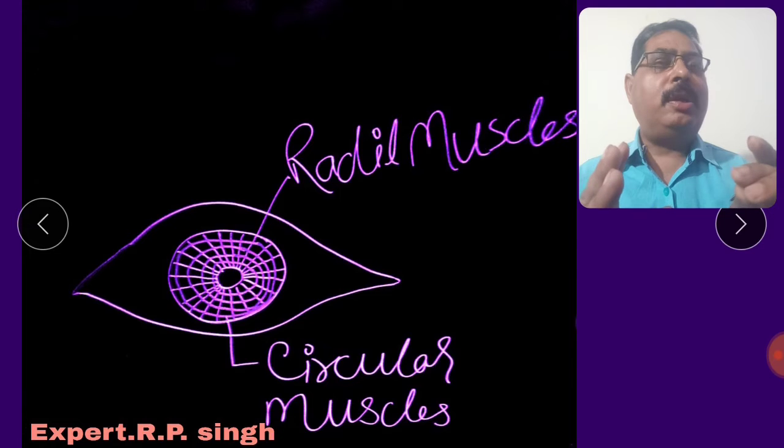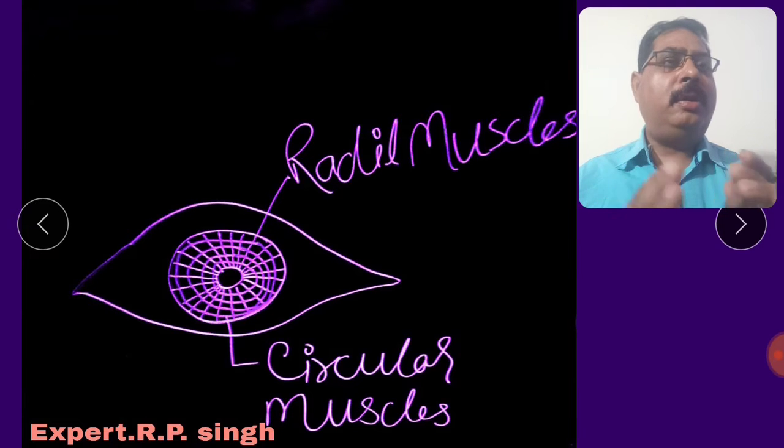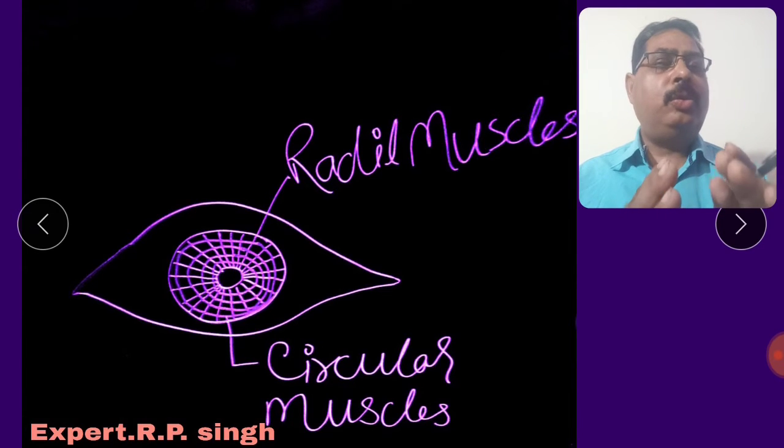If a small quantity of sunlight enters the eye through the pupil, the circular muscles act and constrict, so the size of the pupil is reduced. Please come to the next slide.